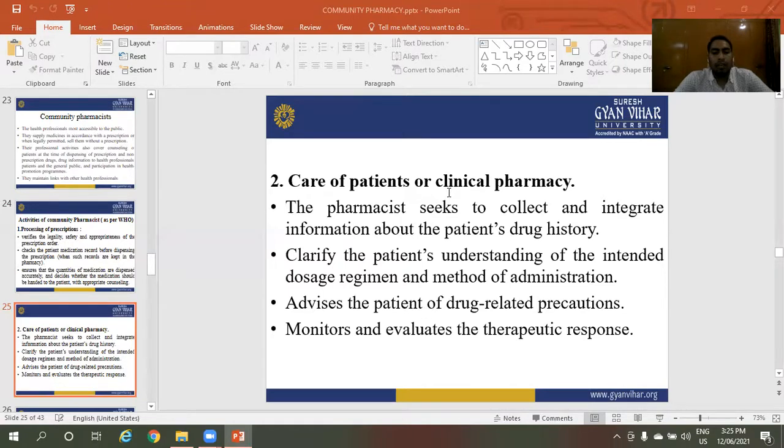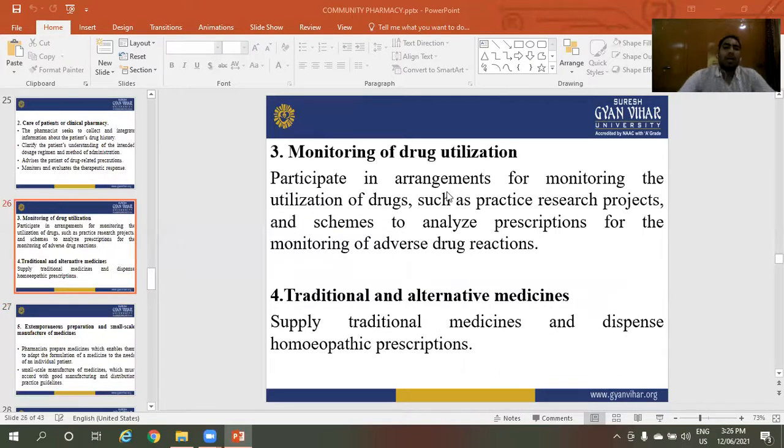Monitor and evaluate the therapeutic response. The pharmacist monitors and evaluates the therapeutic response of the drug. These are the care of patients and clinical pharmacy.